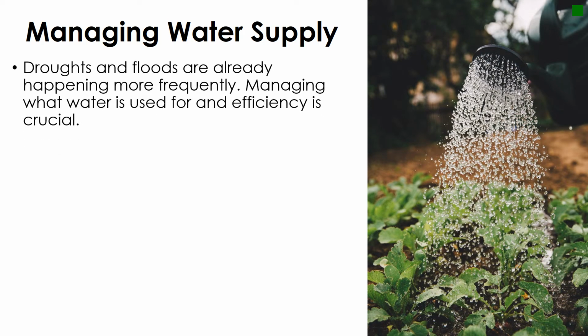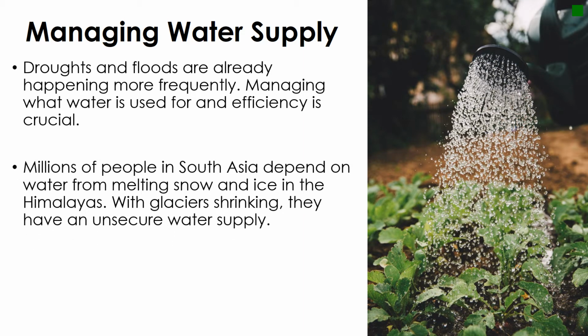Droughts and floods are already happening more frequently. Droughts, of course, when there is not enough water, and floods when there is too much water. They will only become more frequent in the future. So managing what water is used for and the efficiency with which water is used will be crucial in the future. Currently, millions of people in South Asia, in countries like India and Bangladesh, depend on water from melting snow and ice in the Himalayas.